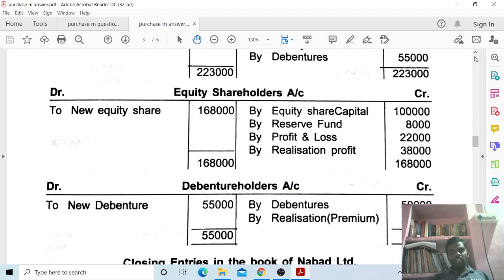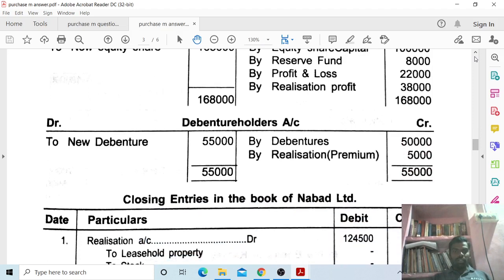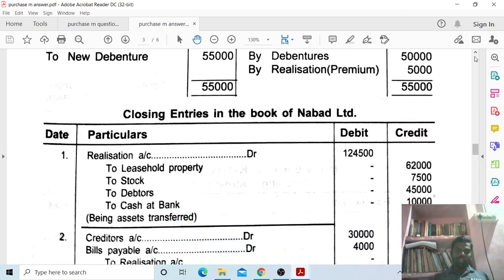Total on both sides, equity share capital 1,68,000. Next, the debenture holders account. Debenture holders account is credited by debentures 50,000 and by realization premium 5,000, total 55,000 on the credit side. On the other side, 55,000 new debentures, total on both sides 55,000.